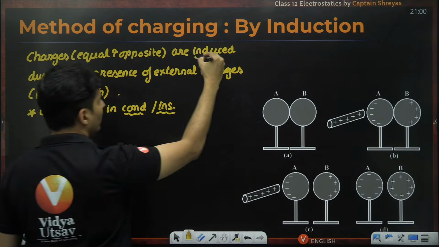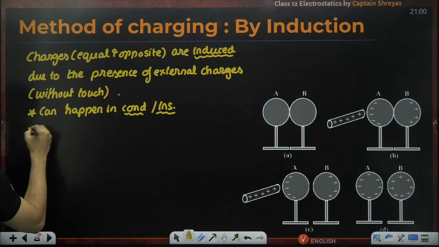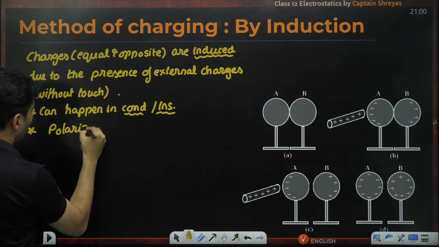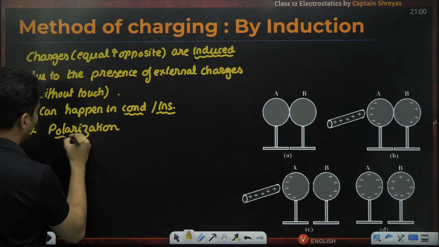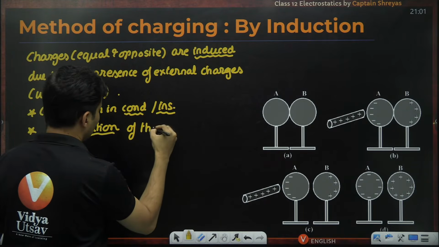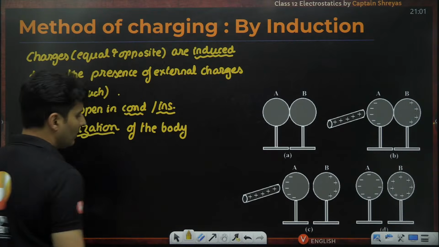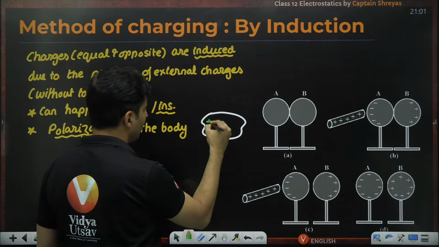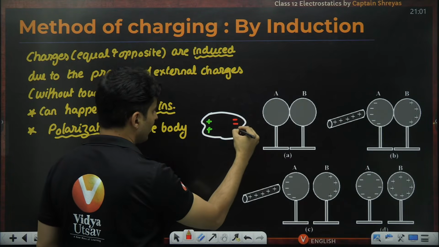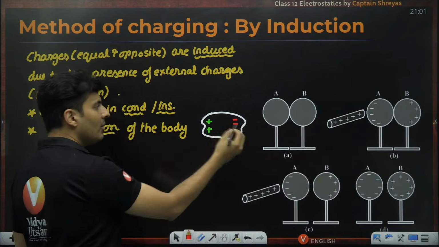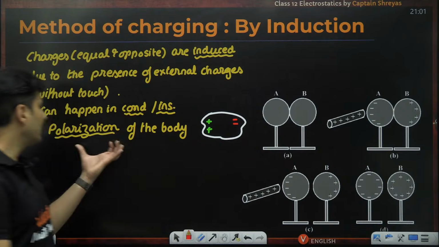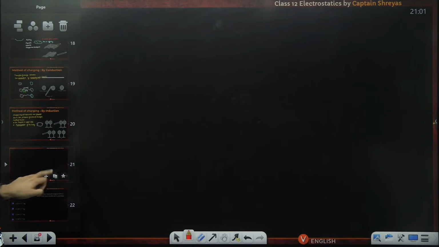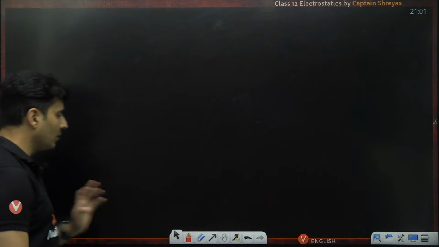So charges are going to get induced. This process which creates induced charges is also called polarization. Polarization of the body will happen because of induced charges. So if this was that particular body, you will see one side might become positively charged, the other side might become negatively charged. So this is basically polarization. The charges are separated, so that is why it is being polarized. I will give you the best examples of both of them. These are very, very important examples, guys. Please take a note of it.